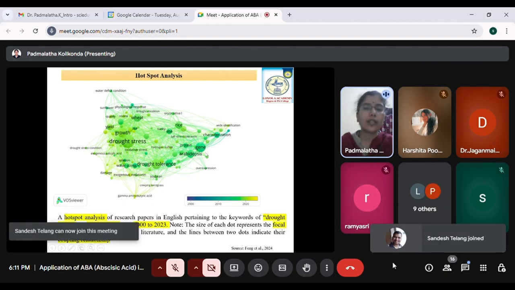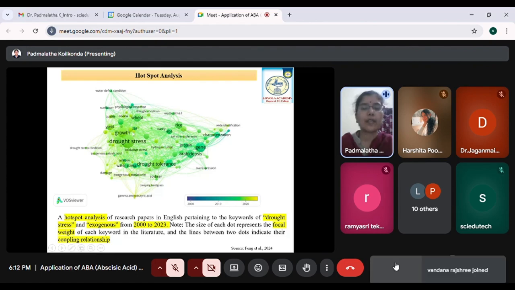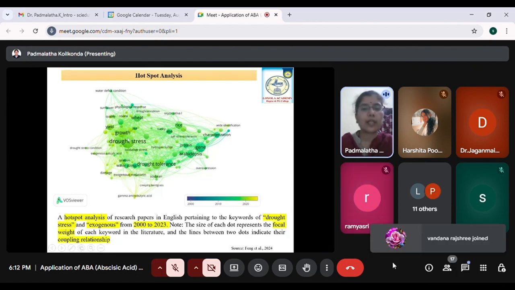So these dots represent the prediction of the number of papers which are published. Depending on the color of the dot, the intensity of the color, and also the size of the dot, we can say that the total number of publications is very high. Suppose if you look at drought tolerance, the size of the dot is bigger when compared to the other dots.